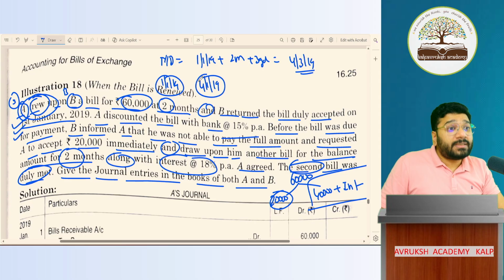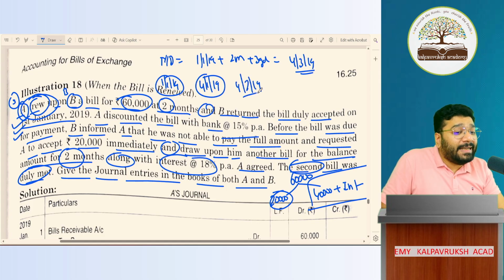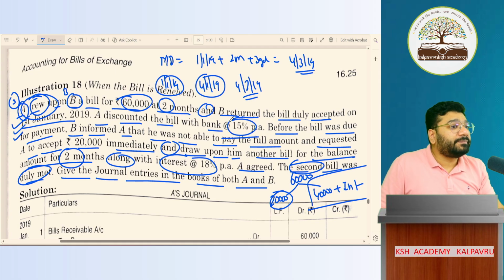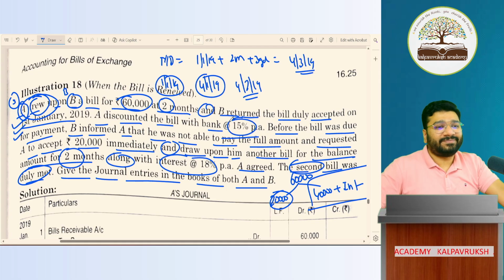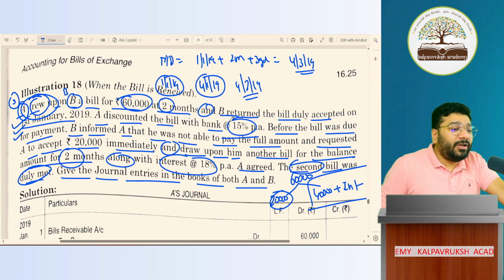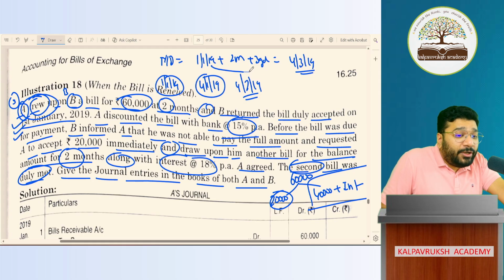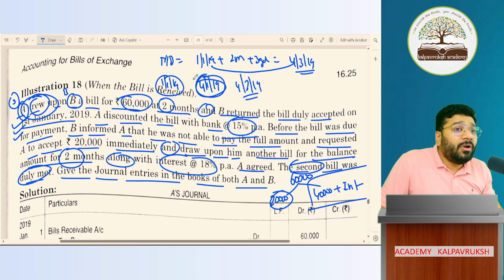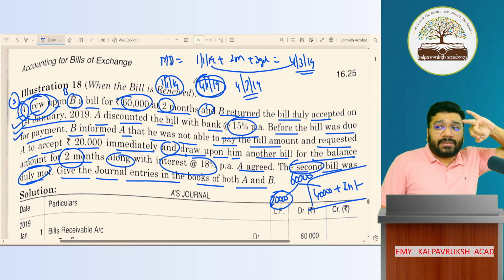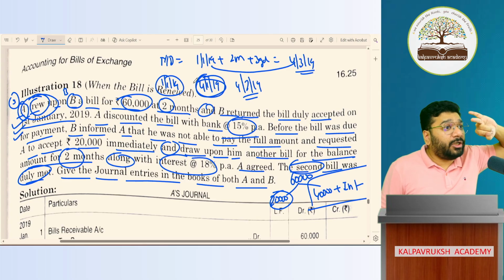Sometimes the question will tell you, we have discounted the bill on 4th February 2019. When you calculate discounting charges, will you apply this 15% for 1 month or 2 months? I knew it. From January to March, it is 3 months. If on 4th of January the bill is discounted, it means the banker has lent the money to you in January. Then in Feb and March, after 2 months, the bank is receiving money. So 2 months interest will come.